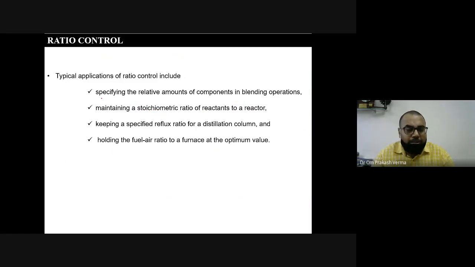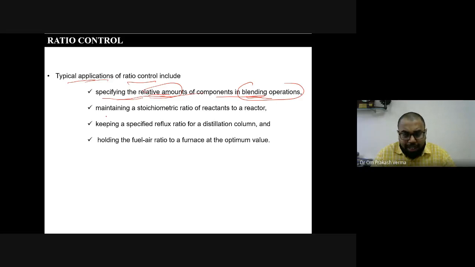Before going to the details of the ratio control, or the concept of how this should be implemented and how this will work, we'll try to see the typical applications of ratio control. So what are the different applications? You can see here, specifying the relative amounts of the components in a blending operation. So in a blending operation where we are going to specify the relative amounts of the components, we can use ratio control.